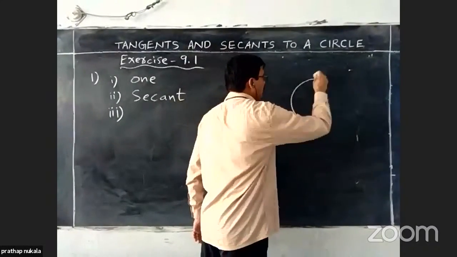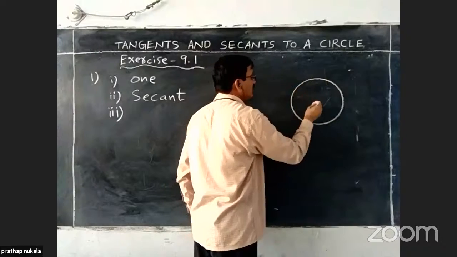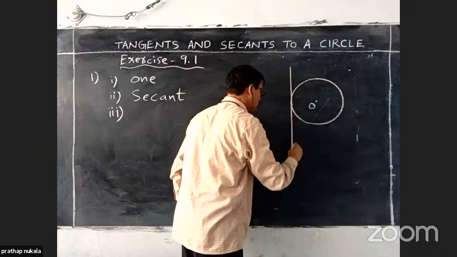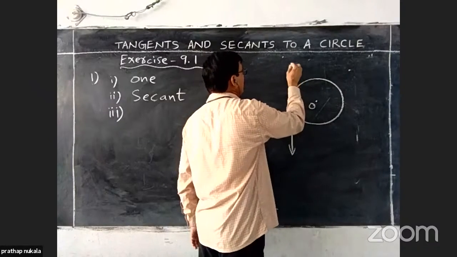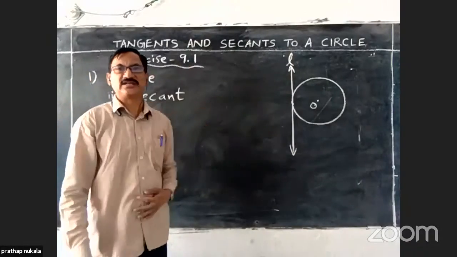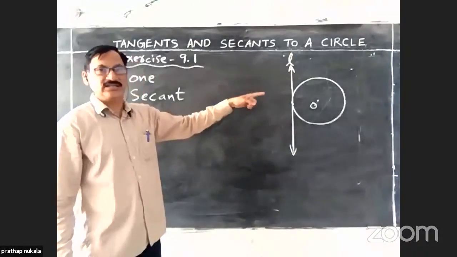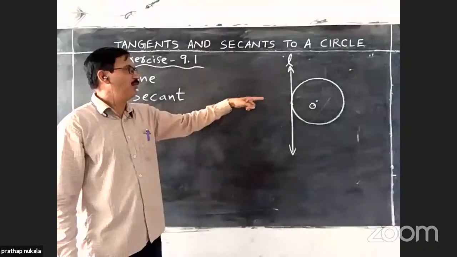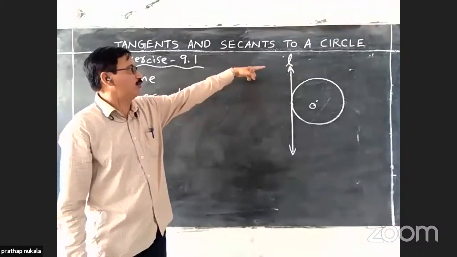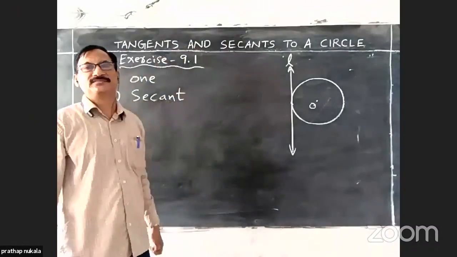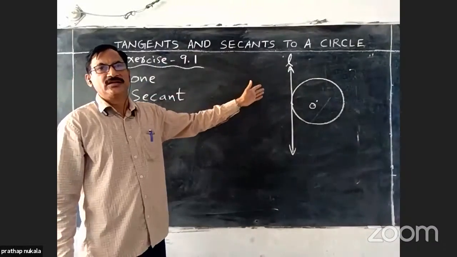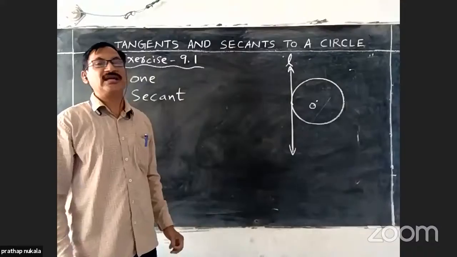If we draw a circle with center O, and take a tangent like this, L is a tangent to the given circle with center O. Now the question is, how many tangents can be drawn parallel to the tangent L here? Already by an activity, we learnt. How many tangents are possible?